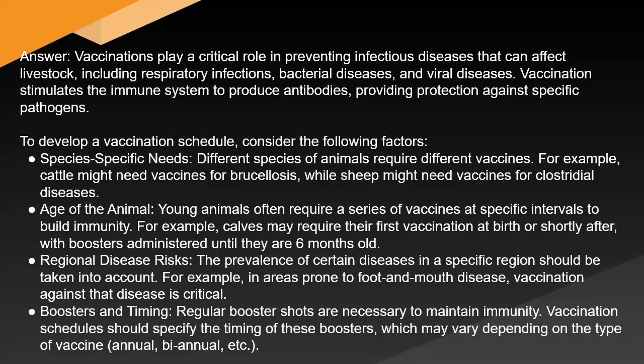Age of the animal. Young animals often require a series of vaccines at specific intervals to build immunity. For example, calves may require their first vaccination at birth or shortly after, with boosters administered until they are 6 months old. Regional disease risks. The prevalence of certain diseases in a specific region should be taken into account. For example, in areas prone to foot and mouth disease, vaccination against that disease is critical.